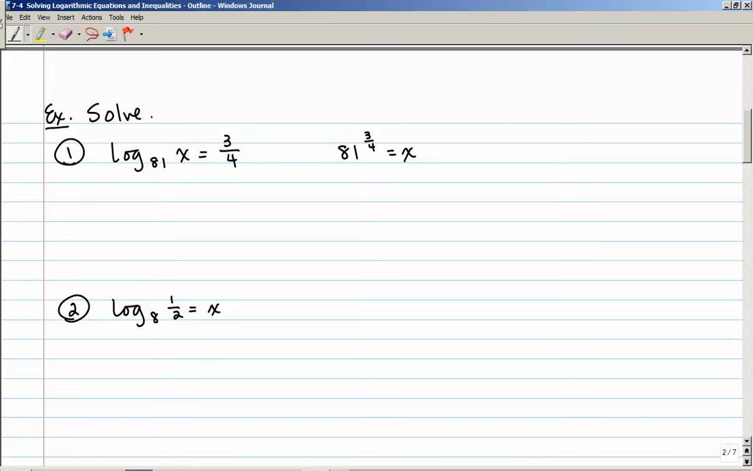So the easiest way to solve this, you could just punch this into your calculator, but let's go ahead and do it kind of the exponential way. 81 is the same thing as 3 to the 4th power. And if I'm raising that to the 3/4 power, that equals x. Now remember, when you have an exponent inside and an exponent outside, we multiply them. So 4 times 3/4 is actually just a 3. So x is equal to 3 to the 3rd power, or x is equal to 27.